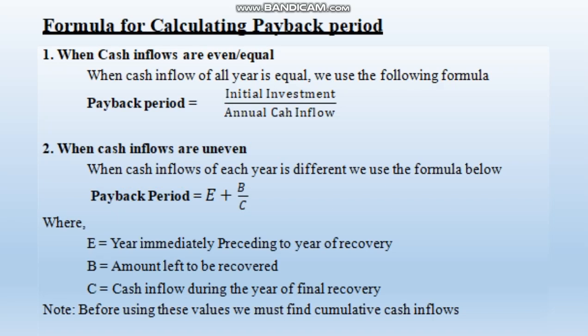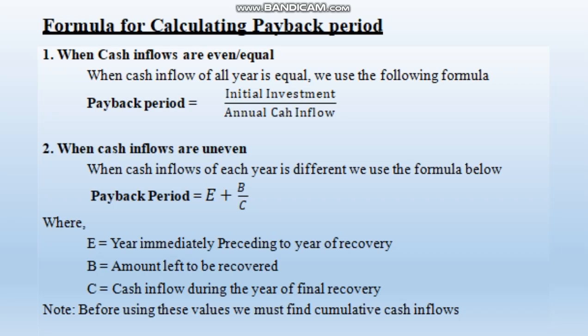One is when cash inflows are equal or even, and the other is when cash inflows are uneven or unequal. When cash inflows are even or equal, it means when the cash inflow of all years is equal, we use the formula: payback period is equal to initial investment divided by annual cash inflow. And the second one is when cash inflows are uneven.